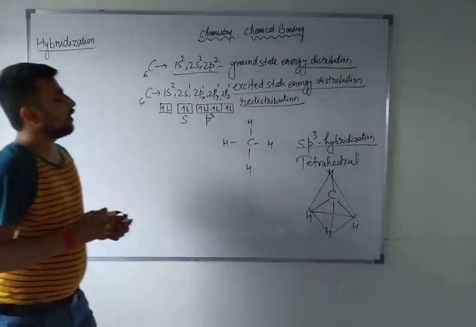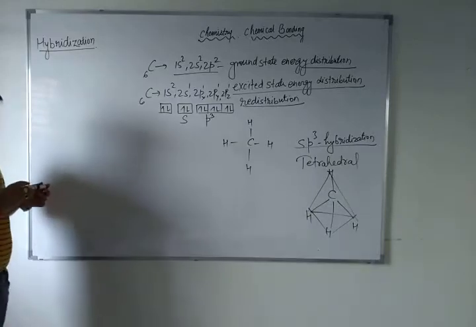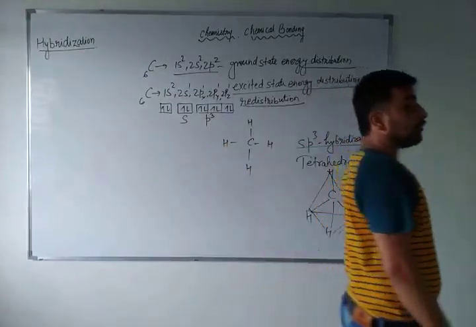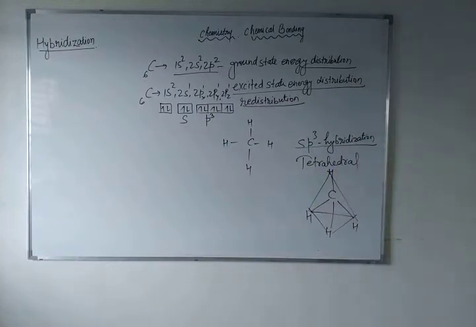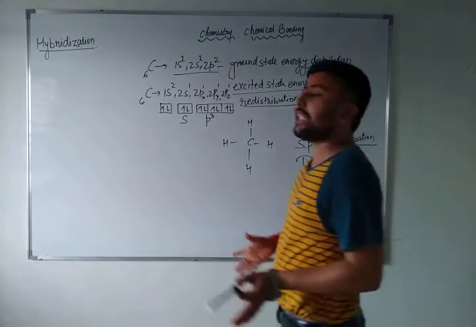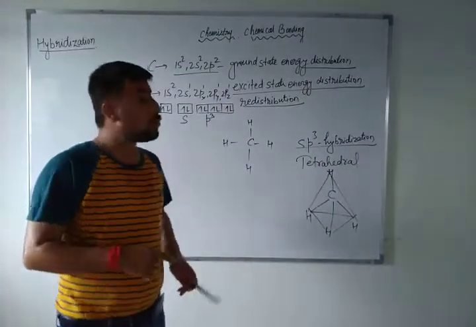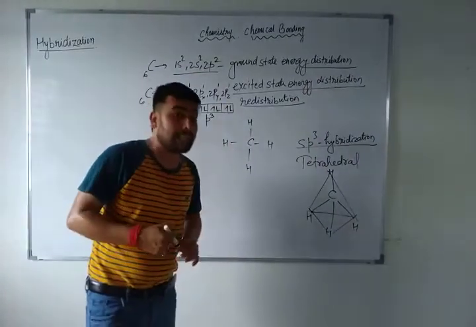Right? So here you can easily see what hybridization is, but there are some norms, some formulas by which you can calculate any atom's hybridization. If I give you a question to calculate any other atom's hybridization, then you can easily calculate it. But remember, you must know the ground state and excited state energy distribution.